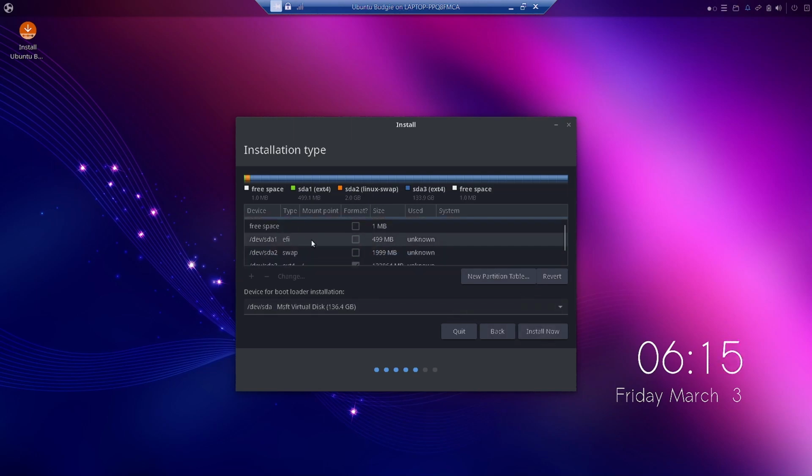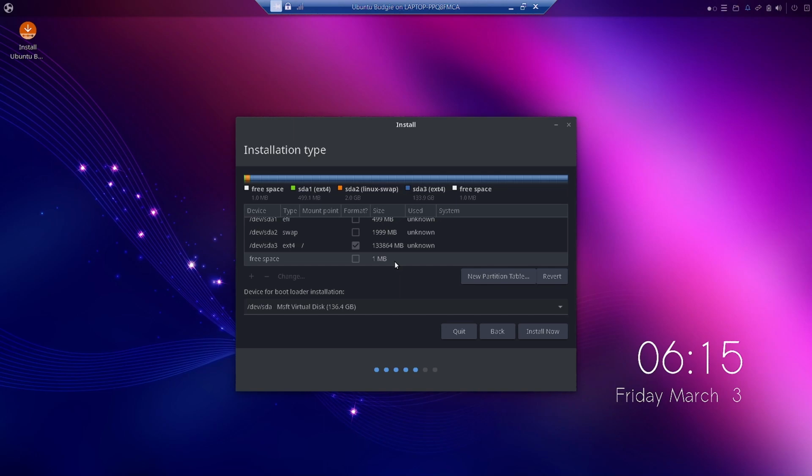We'll just check once. Okay, so this will work. And now you can see it, the free space automatically 1 MB has been added at both ends. So it is automatic, but in some installers you have to do it manually, and some installers offer to have a free space between each of the partitions. In Ubuntu, the free space is offered at both ends of the hard disk, that is the starting and the end location. So now we can click on the install button, and you can see here the bootloader installation will be automatically done on the hard disk itself.